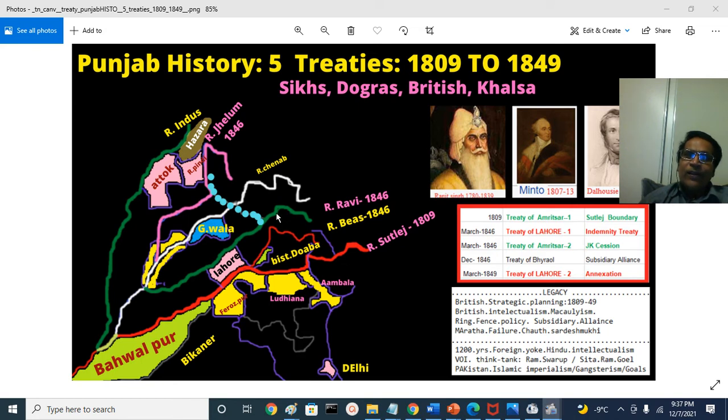regions, north of river Ravi, east of river Jhelum. Originally it was Indus, that means it included the Hazara district. That means the British got Hazara, Muzaffarabad and Poonch, Mirpur, Riasi, Rajouri and Jammu and Kathua, Udhampur and Doda, Kishtwar, and of course the Valley of Kashmir, Ladakh region, Baltistan, all those areas. The British got it, but they didn't have the manpower to govern them. They sold it to or gave it to Gulab Singh. Gulab Singh gave them 75 lakh rupees.